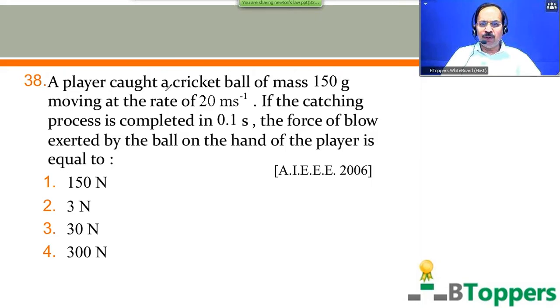A player caught a cricket ball of mass 150 grams, moving at the rate of 20 meters per second. The catching process is completed in 0.1 seconds. The force of blow exerted by the ball on the hand of the player is equal to. Come on, try this question. This question was given in one of the previous AIEEE entrance examinations in 2006. Come on, try the question.